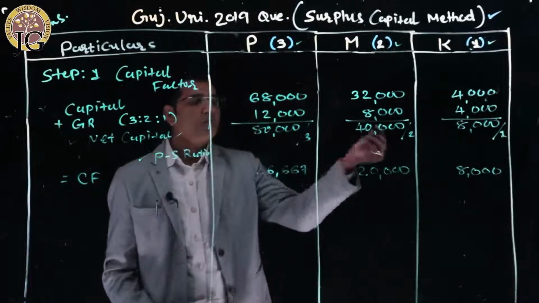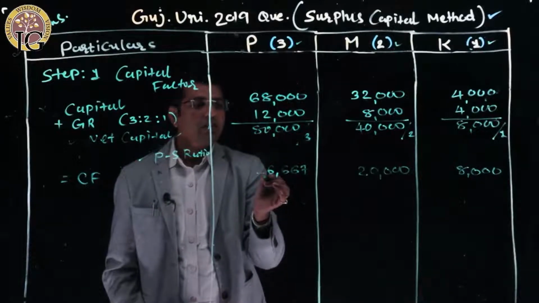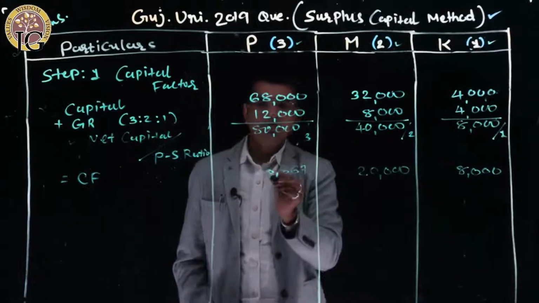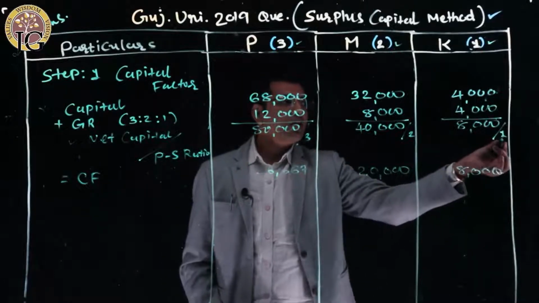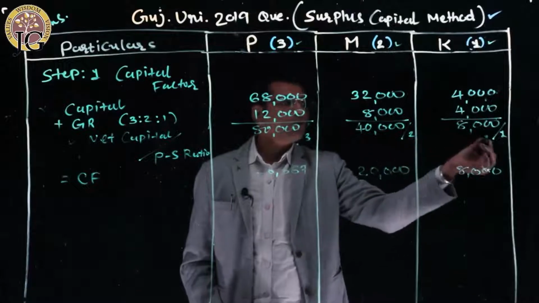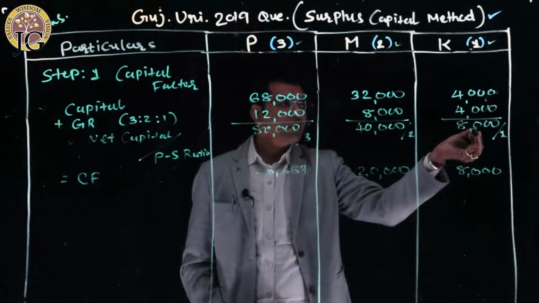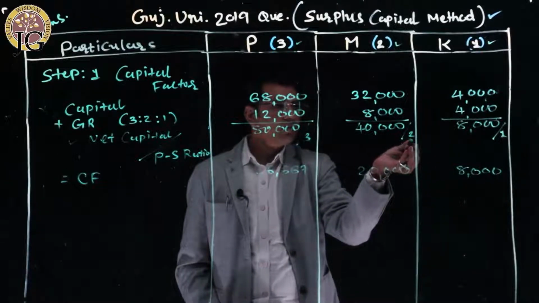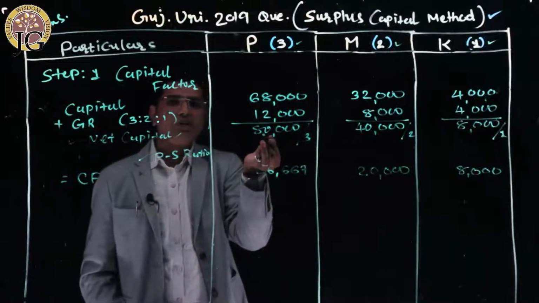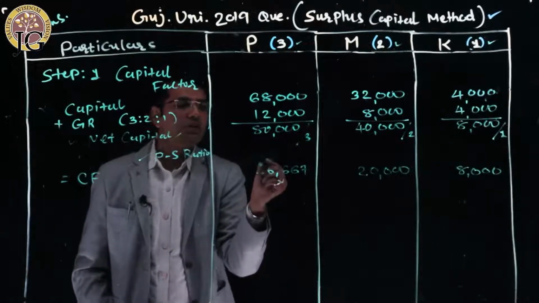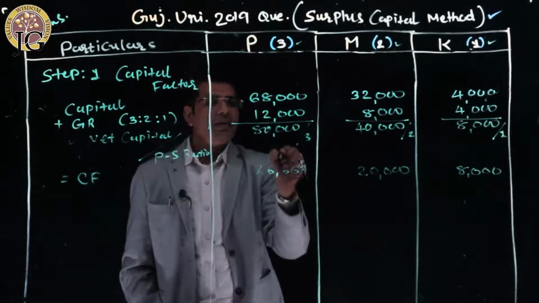Here, P has surplus capital compared to M and K. P has 26,667 as per the profit sharing ratio. If I take one equal part for everyone, then according to one share K has 8,000, M has 20,000 per share since 40,000 is for two shares, and P has 26,667 per share since 80,000 is for three shares. So according to profit sharing ratio, P has a surplus capital.